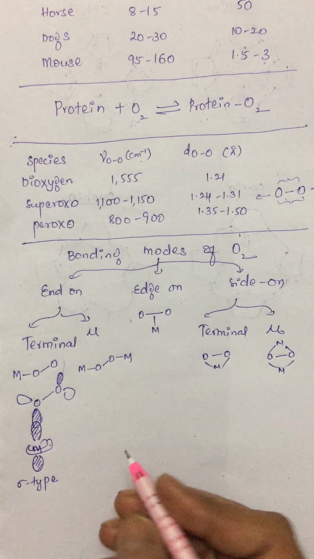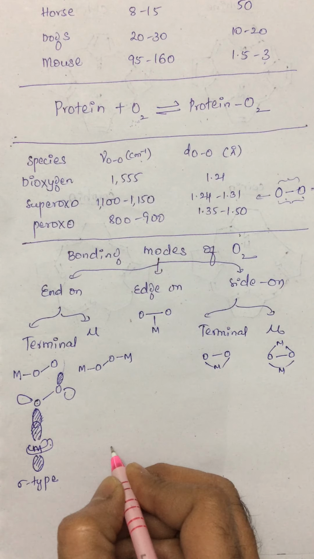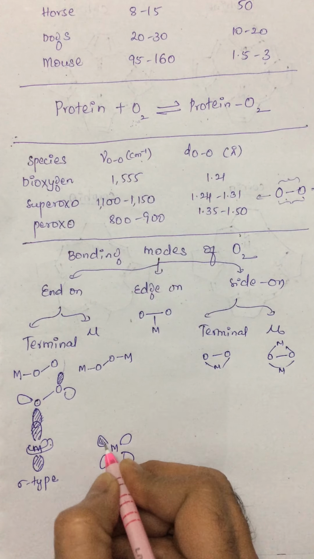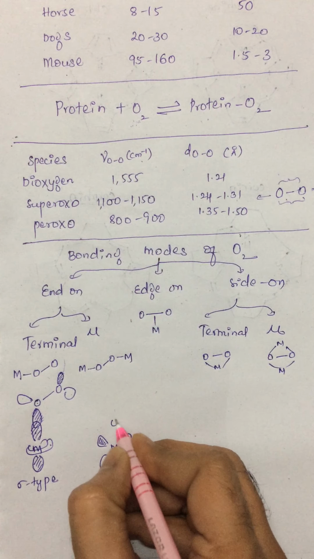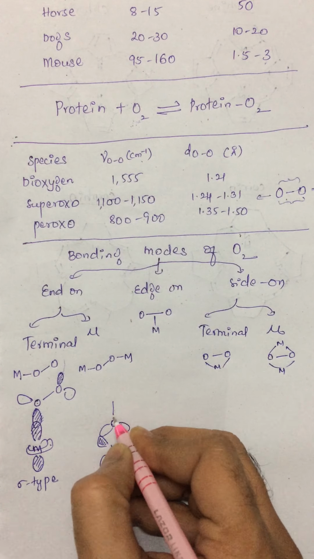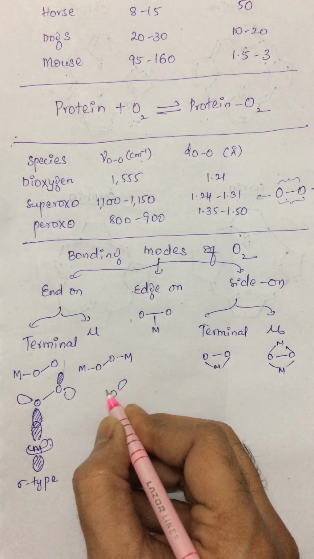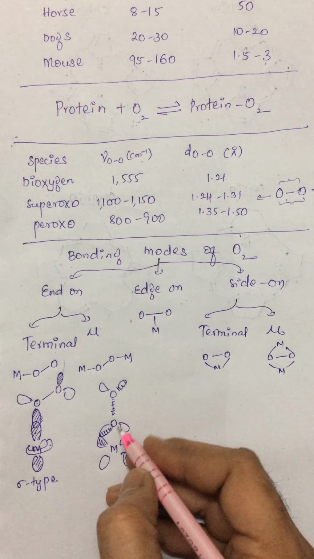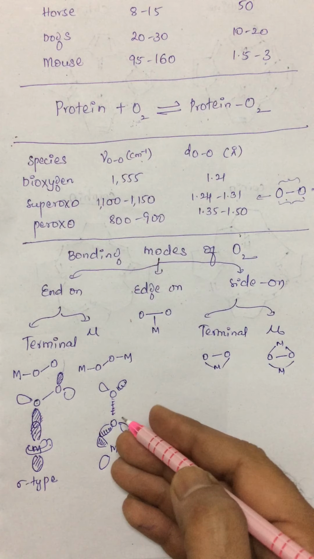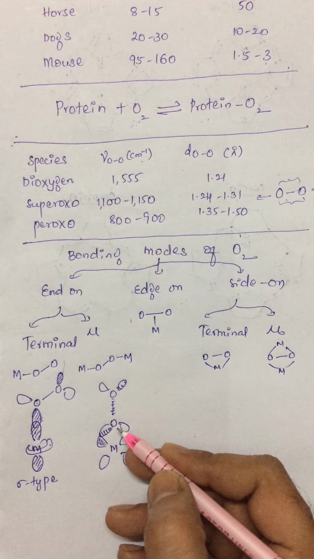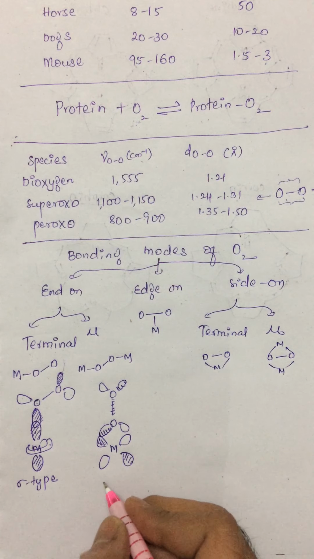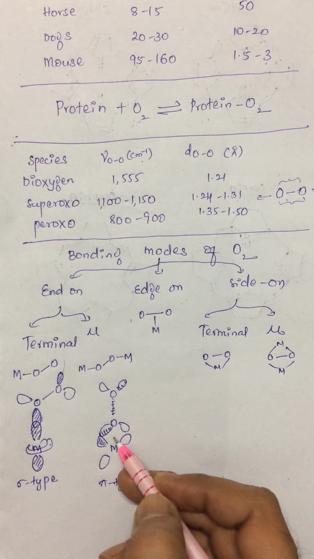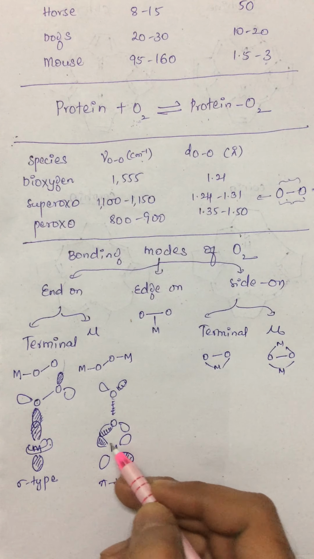For this same end-on, we could also have a pi type of interaction when the orbital involved from the metal atom is different. Now here the oxygen molecule is not in the plane of the paper. You can just imagine that it is away from the plane of the paper, and this is a pi type of interaction where the metal atom is only bound to one oxygen atom. This is still a terminal end-on mode, it is not a side-on mode.